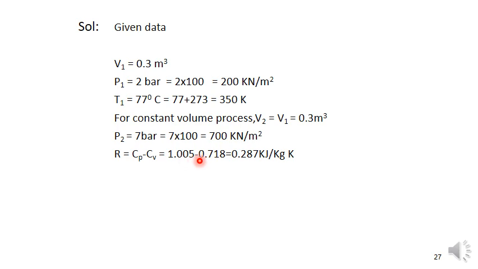So it comes as 0.287 kilojoule per kg Kelvin. By using the relation we get the R value. So R is equal to 0.287 kilojoule per kg Kelvin.